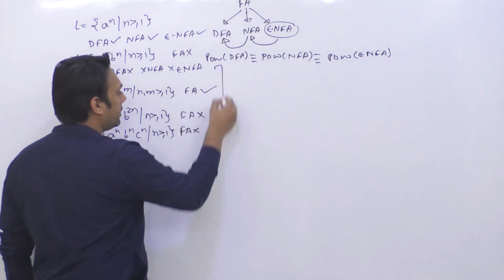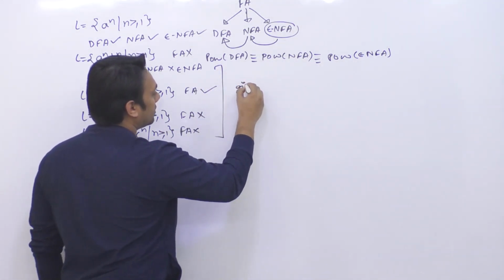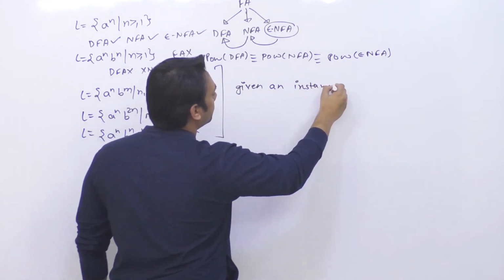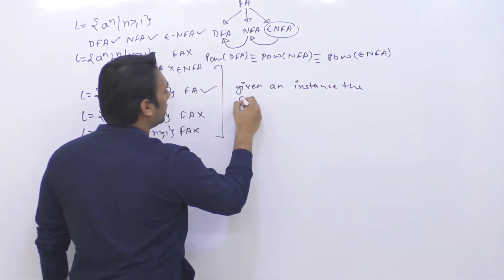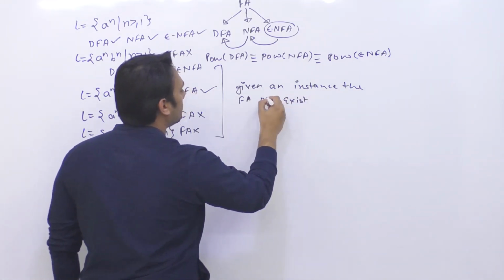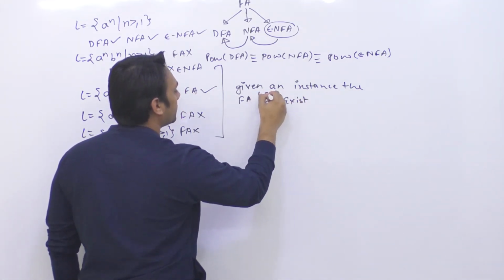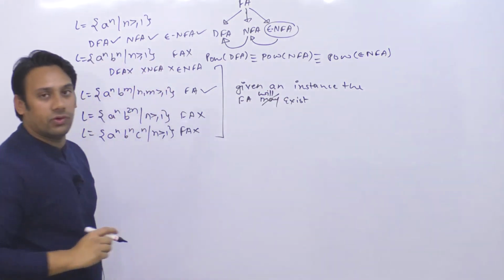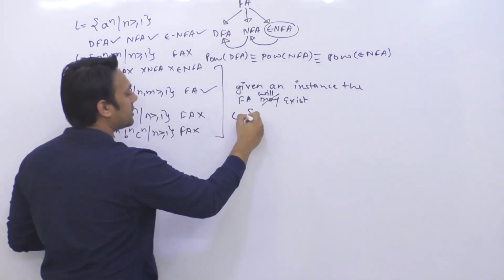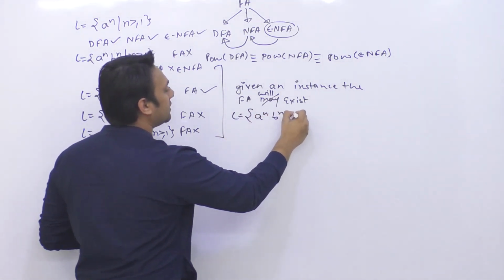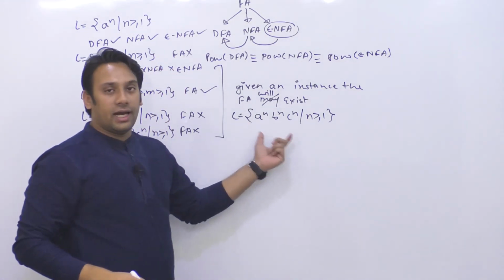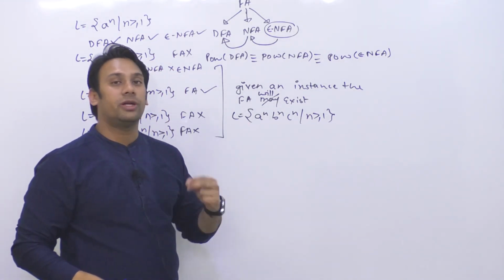Let me write it out. Given an instance, the finite automata may exist, or it will exist, I can say. Instead of may, I'll say it will exist. Now what I mean by this is, if I say the language is a raised to power n, b raised to power n, c raised to power n such that n is greater than or equal to 1, then for this entire problem, a generalized finite automata does not exist.